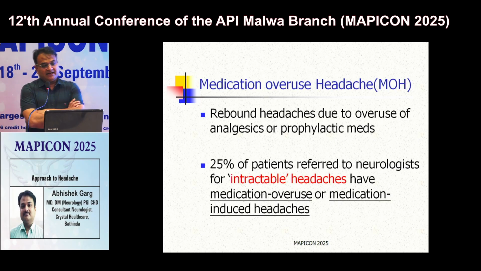This is a very interesting category. These are rebound headaches due to overuse of analgesics or prophylactic medicines. And in our OPDs, almost 25% of patients who are referred for intractable headaches actually have medication overuse headache.